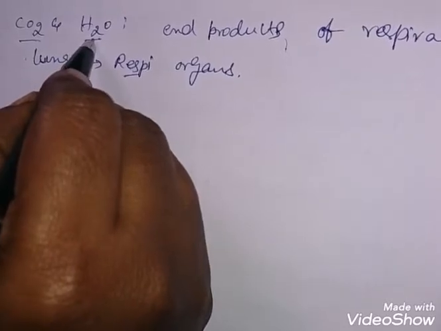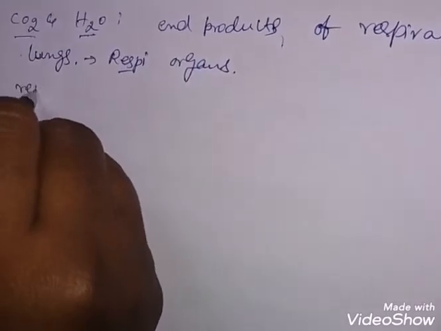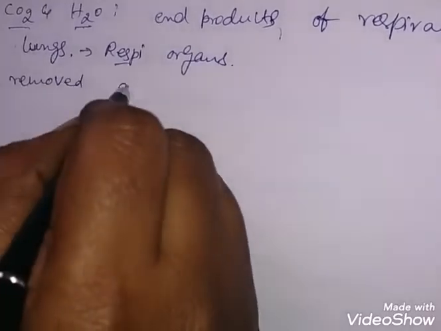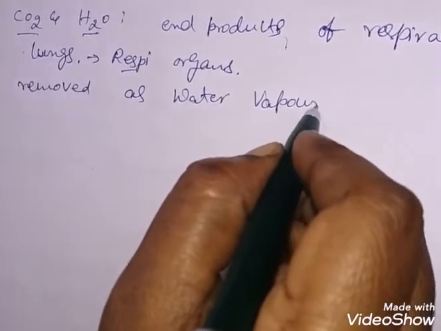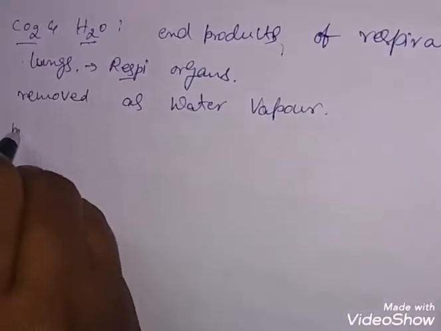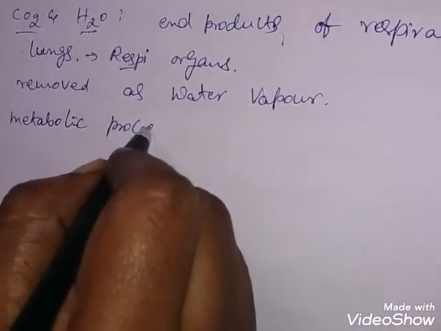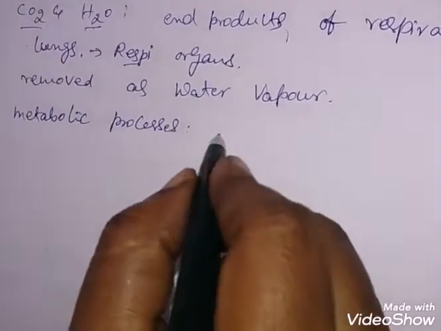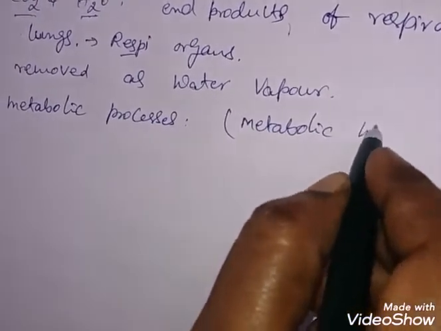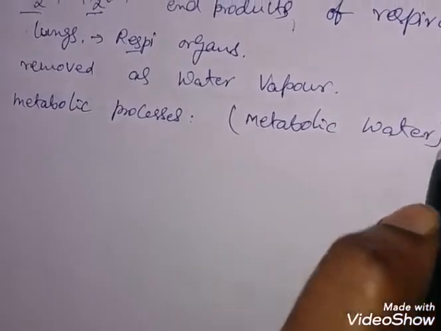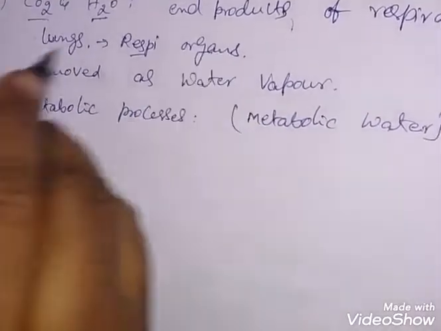Coming to the second metabolic product, water: some of the water is removed as water vapor, but a major amount of this water is further utilized for various metabolic processes. Thereby, this water is also known as metabolic water. So these two wastes are removed by the process called respiration.